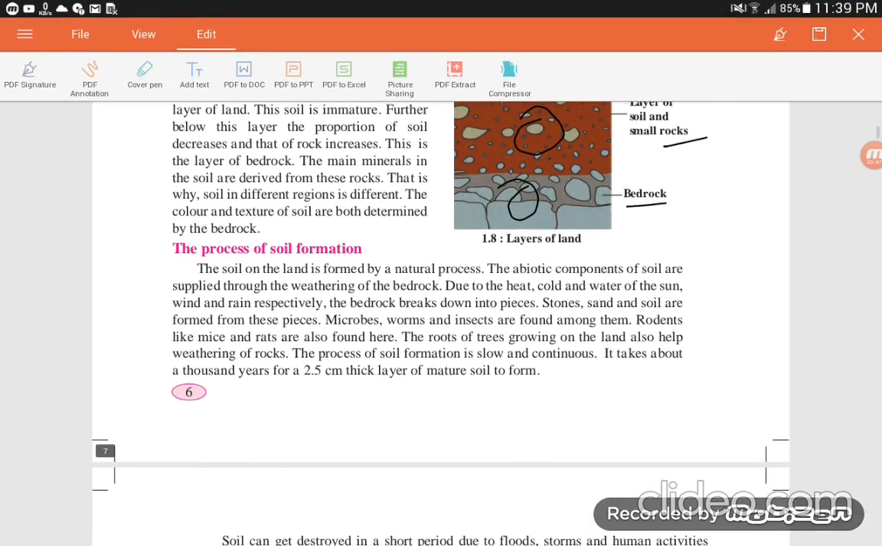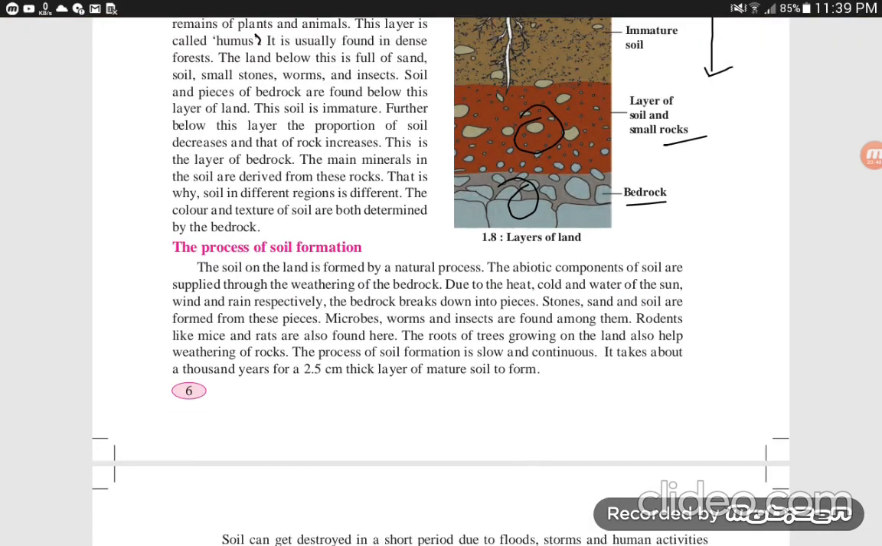Now the next topic, the process of soil formation. The soil on the land is formed by natural processes. The abiotic components of soil are supplied through the weathering of the bedrock due to the heat, cold and water of the sun, wind and rain respectively. The bedrock breaks down into pieces. Stones, sand and soil are formed from these pieces.